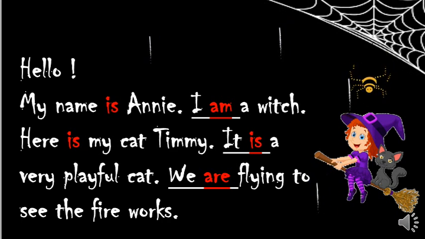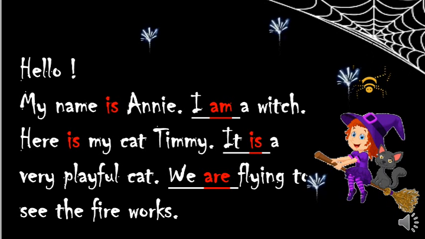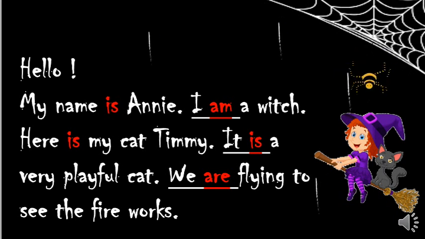Excellent, right? Now I'm sure you can write a dialogue like this. Do you think you can? Okay, let's try. Let's put another name and try. Hello, my name is. Yes, put your name there. Okay. I am a. Yes, you are a.